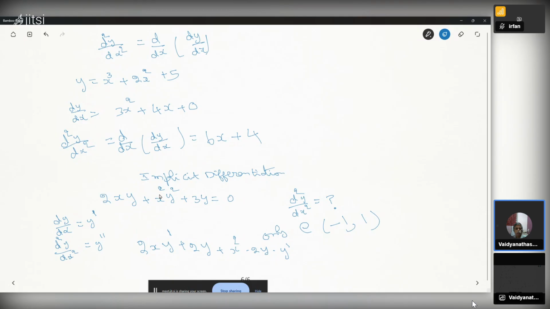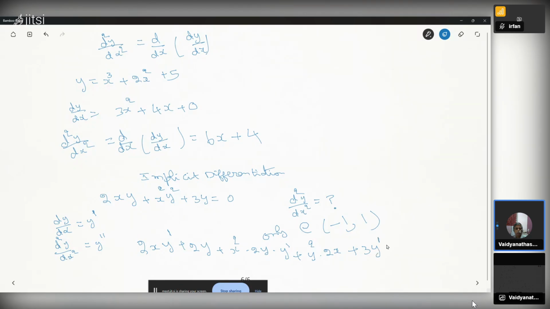Then we take the derivative of x square. Y square into derivative of x square, which is 2x. Plus the third term, 3y. Its derivative is 3y prime, 3y dash.